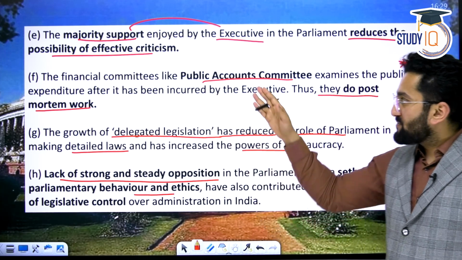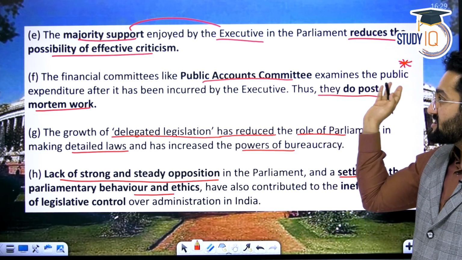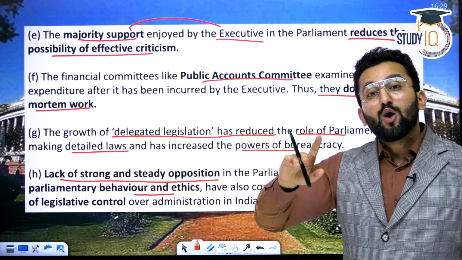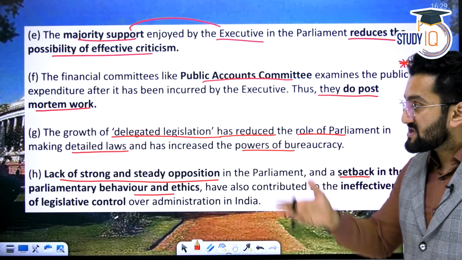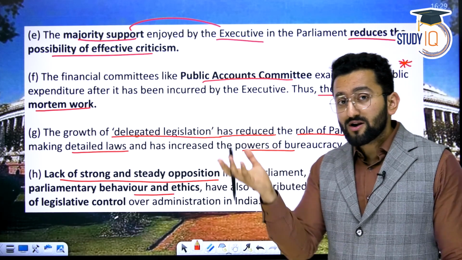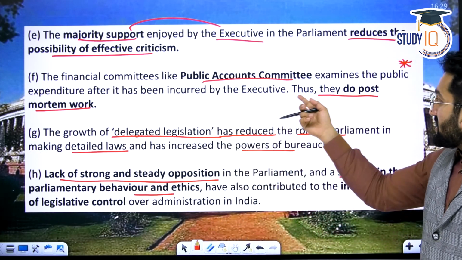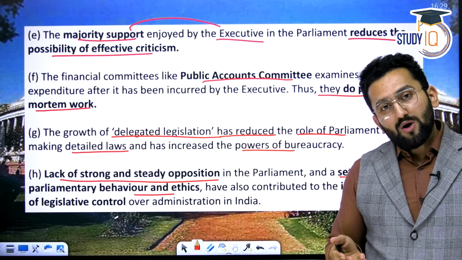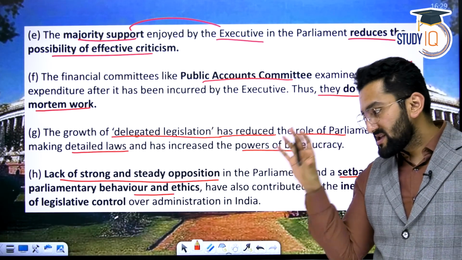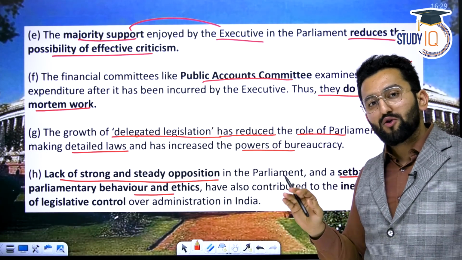Financial committees, for example: we have the Public Accounts Committee, which examines public expenditure. But when it is already approved, I told you the audit is done, then the audit report is presented before the committee. Thus they do not do pre-emptive work, only the post-mortem. When the job is done, now we are seeing the audit report on where you have done something wrong.